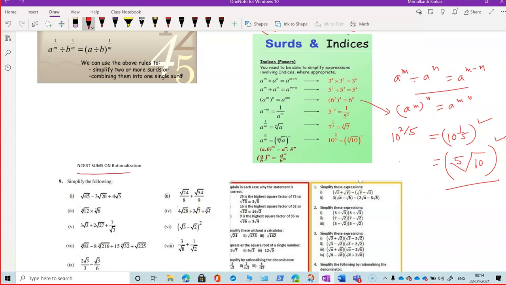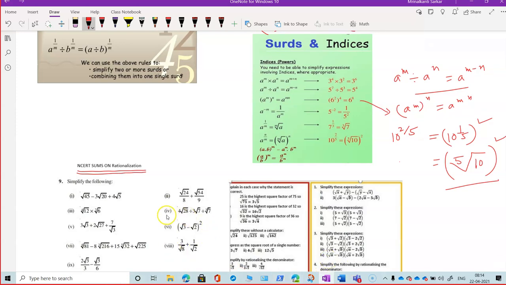No, I never took the name of R.D. Sharma. R.D. Sharma, you can have your collection. Some of you have bought it already. I have no objection to it. I also have R.D. Sharma. Sometimes I'll send worksheets from there. But my requirement in this class, basically, I am telling you those textbooks, NCERT and the NCERT Exemplar book, that you always need. Then you will approach sums from my problem set and then go for doing sums from those books. You will not find a chapter on surds and indices over there, but chapters based on surds and indices are there, definitely. So you should learn from the basics.